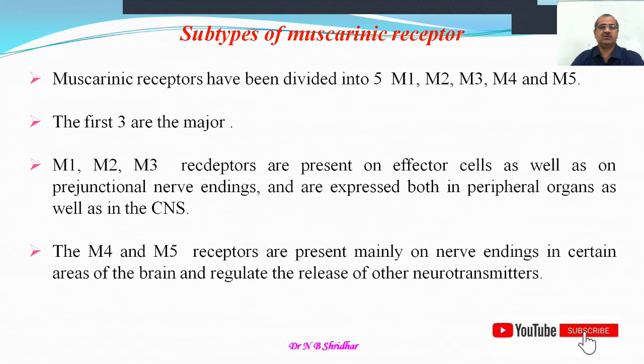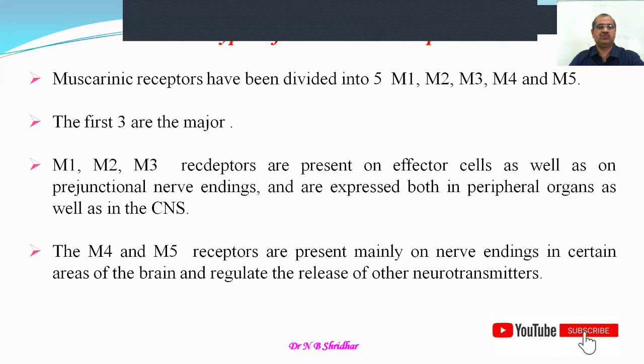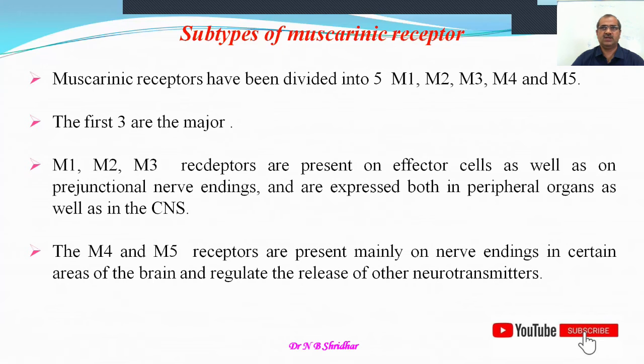The M4 and M5 receptors are present mainly on the nerve endings in certain areas of the brain and regulate the release of neurotransmitters. M4 and M5 are mainly confined to the central nervous system and regulate the release of other neurotransmitters, especially central neurotransmitters like GABA, glutamate, glycine, dopamine, etc.